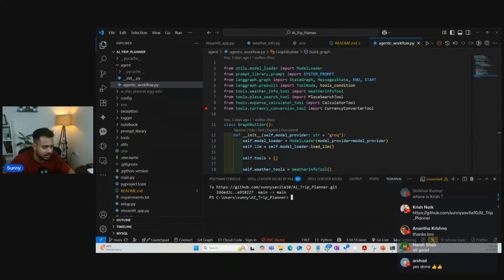Let me write a command. I'm going to execute my API and spin up my server. The command for this is very simple. Just give me a moment, I'm going to execute that.